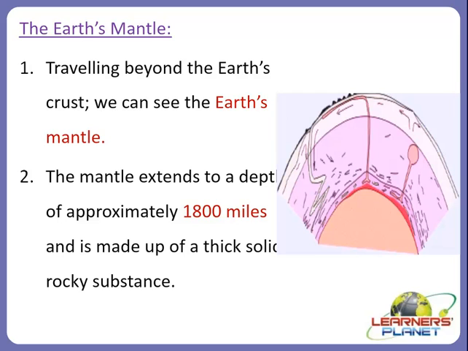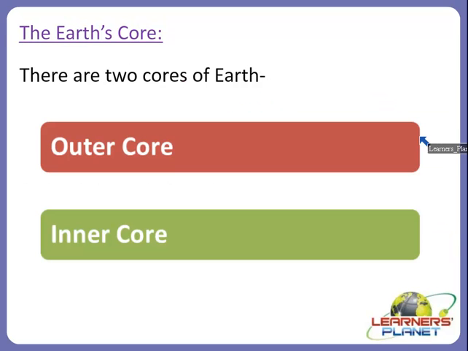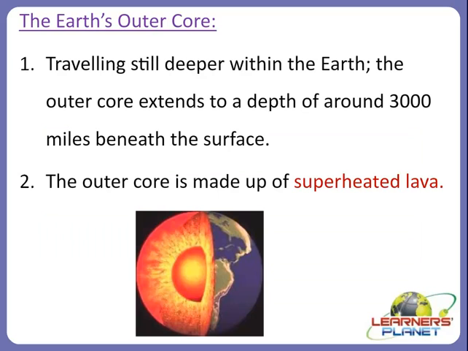Now beneath that is the Earth's core. There are mainly two cores of the Earth, the outer core and the inner core, as we saw in the picture. So let's discuss the outer core and the inner core. Yes, the Earth's outer core, as you can see here in this picture. This is the first layer and this is the outer core, right?